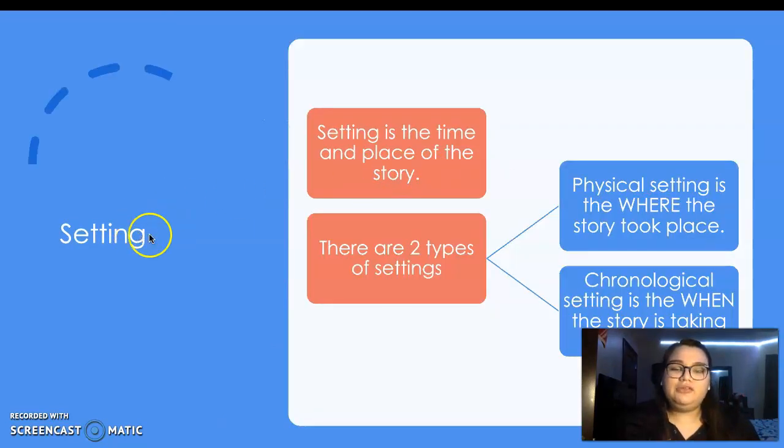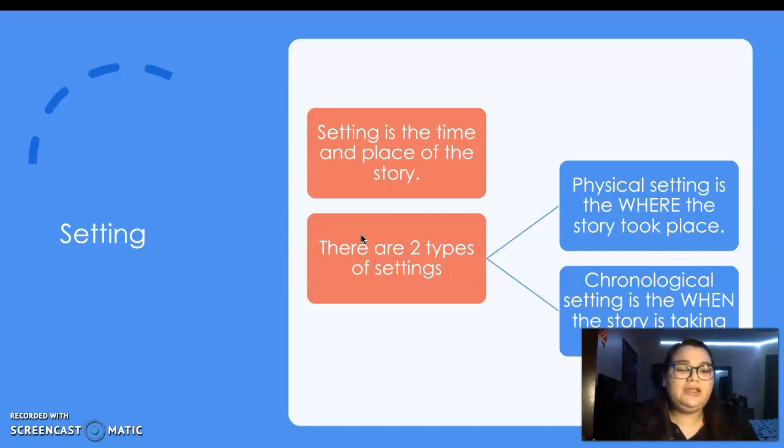Okay, now we're moving on to setting. Very easy, right? Our setting is the time and place of the story. There's 2 types of setting, right? We have the physical and the chronological. The physical setting is the where of the story. Are you in a castle? Are you in space? Are you in jail, right? Where are you? Where are you standing? Where's the character? And then we have chronological.